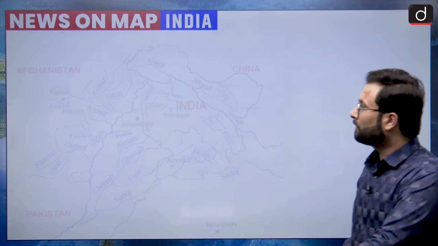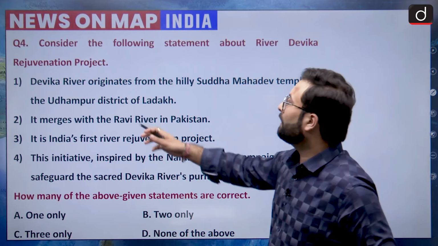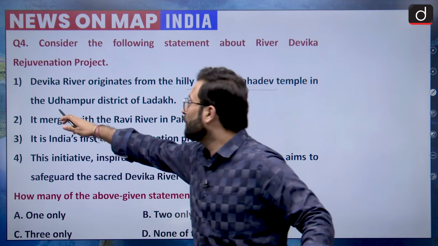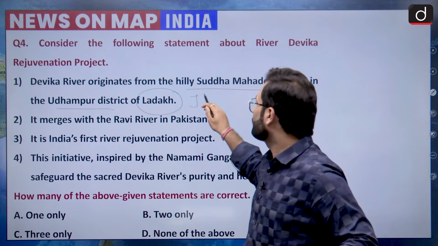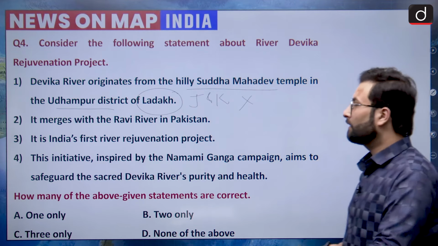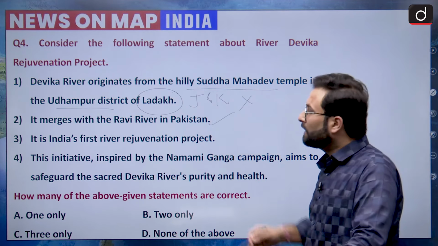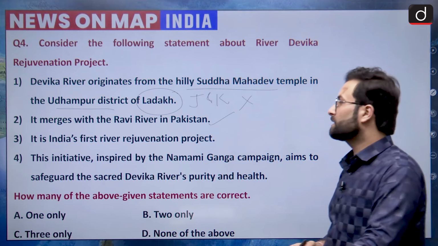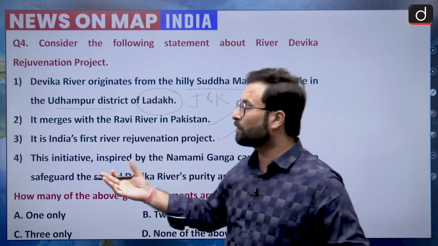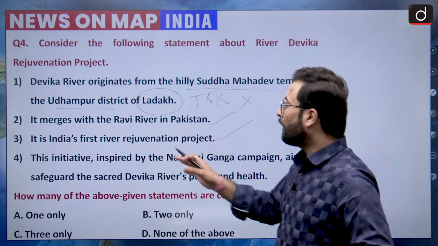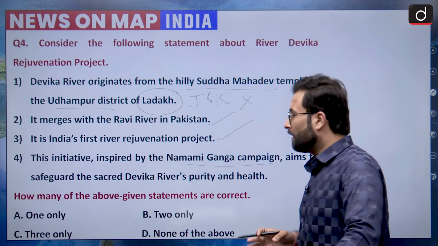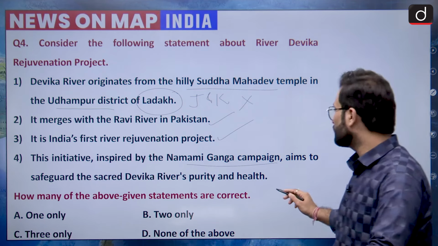Now coming back to the question, as I told you, Devika river originates from the hilly Sudh Mahadev temple, which is factual information, you have to remember it, in the district of Udhampur in Jammu and Kashmir, and not Ladakh. So this statement is wrong. Now it merges with the river Ravi in Pakistan, which is fine, which we have discussed also. It is India's first river rejuvenation project. Now this is factual information which is true, and because of which this particular topic was in news, because PM has inaugurated this project. Now fourth is, this initiative is inspired by the Namami Ganga campaign, aims to safeguard the sacred Devika river's purity and health. So this is also a factual statement which is correct.